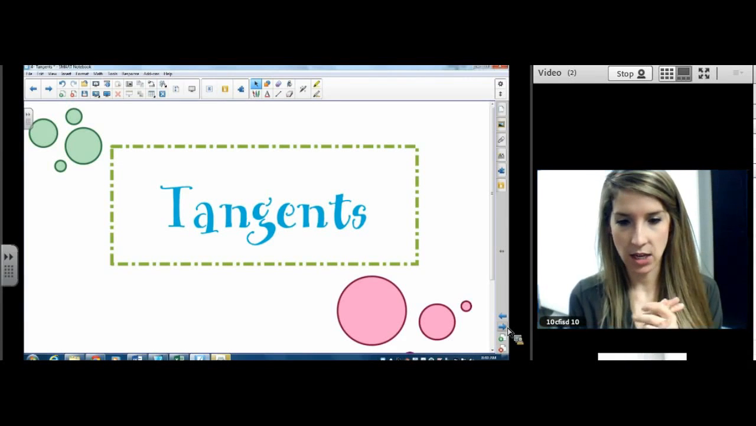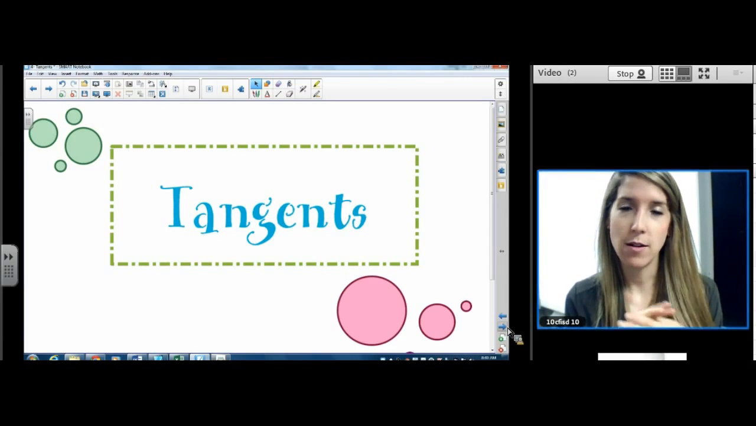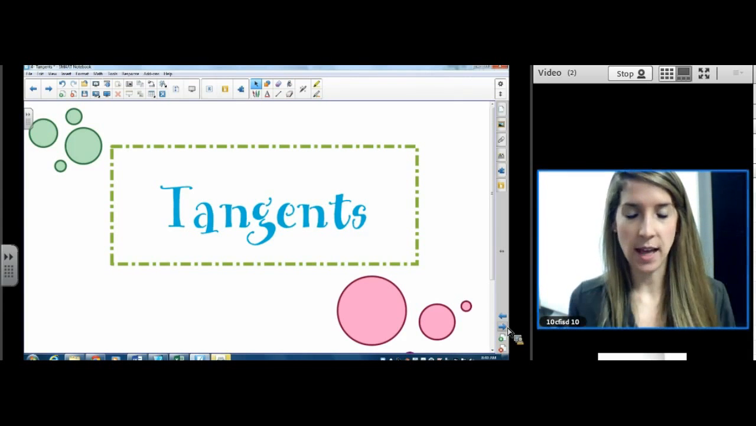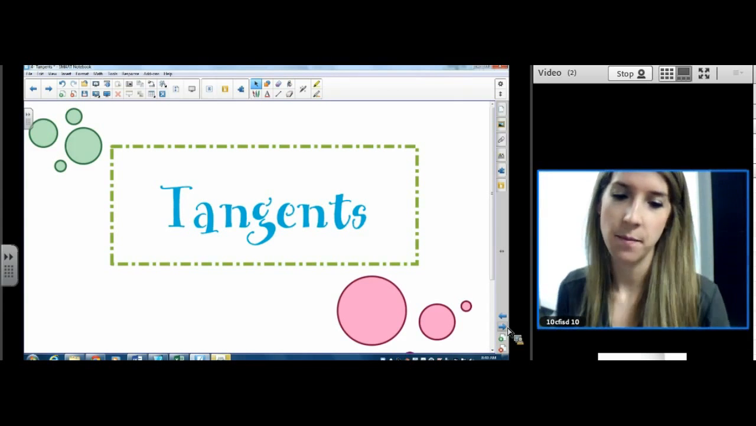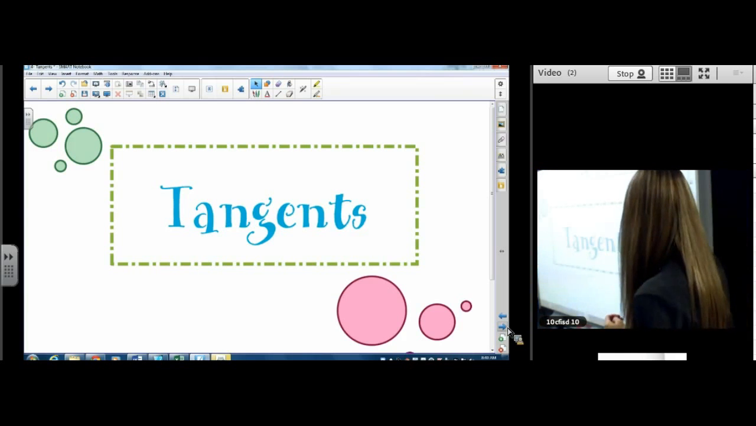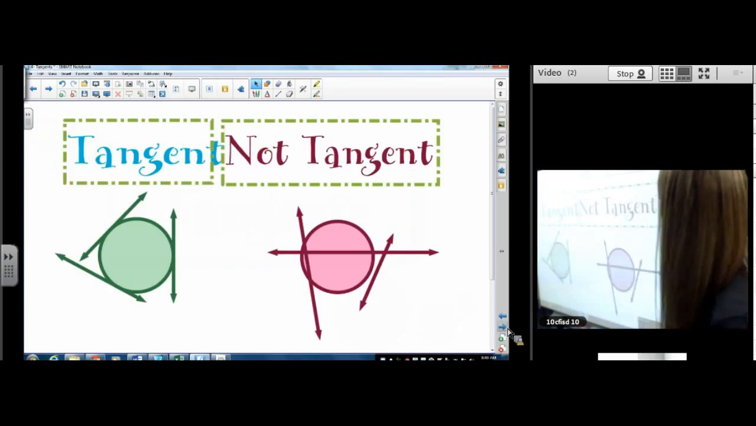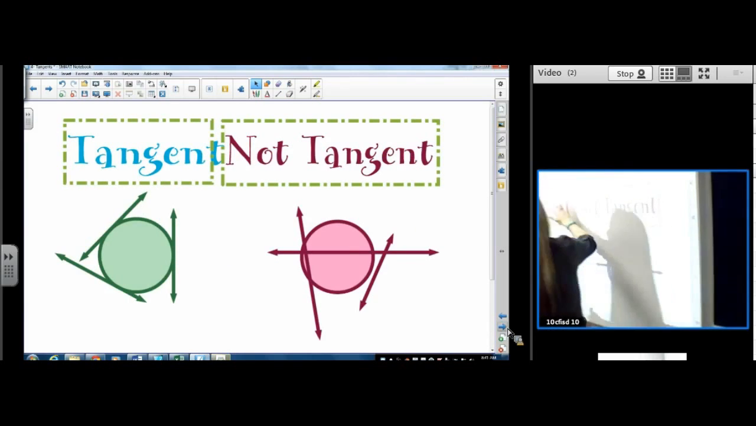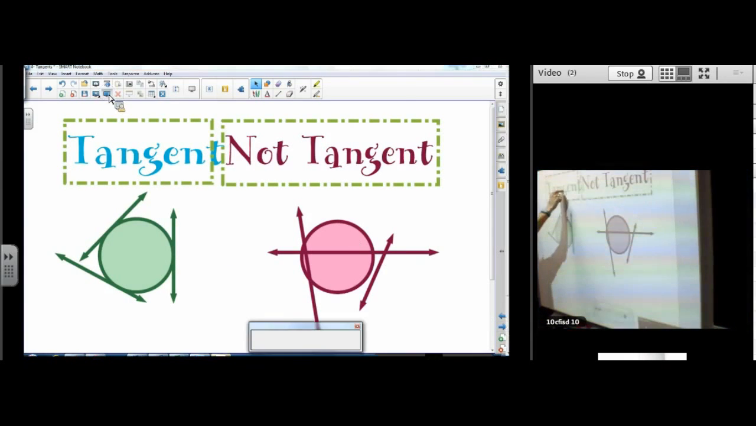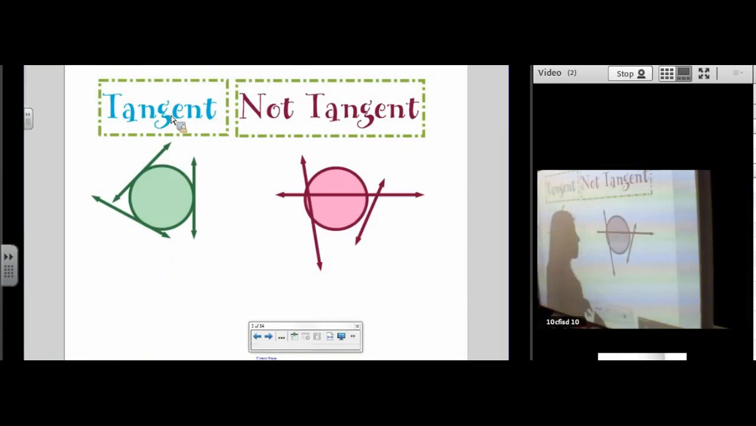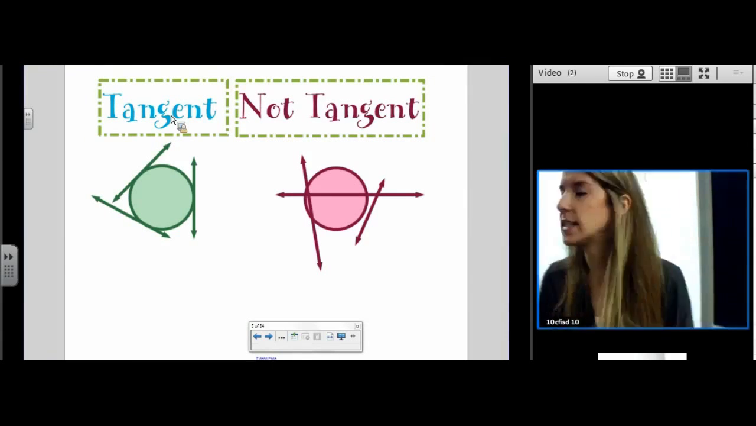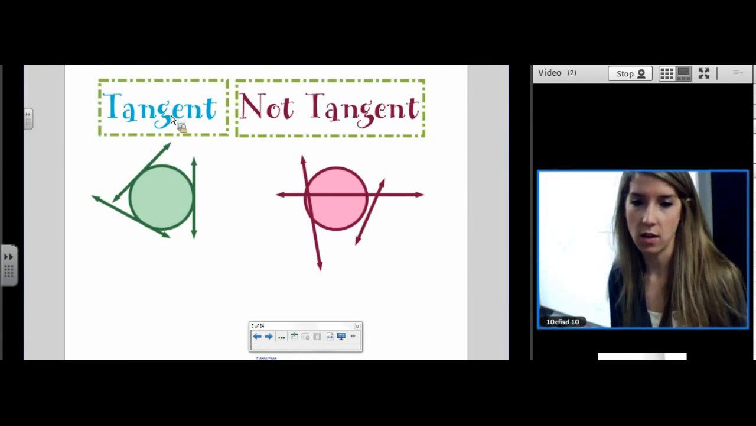Out, title it Tangents. Remember, we are not really connecting this at all to trigonometry. This is a totally separate application of the word, okay? Tangents, or tangent lines. So let's talk about what tangent looks like. What does tangent look like and what does tangent not look like?